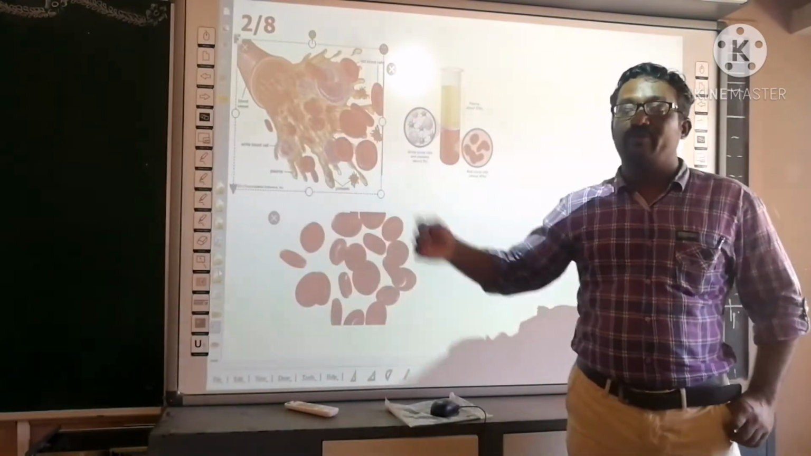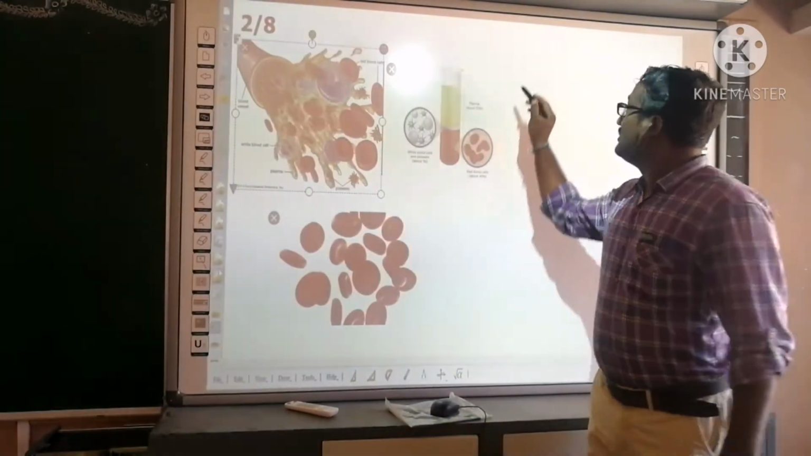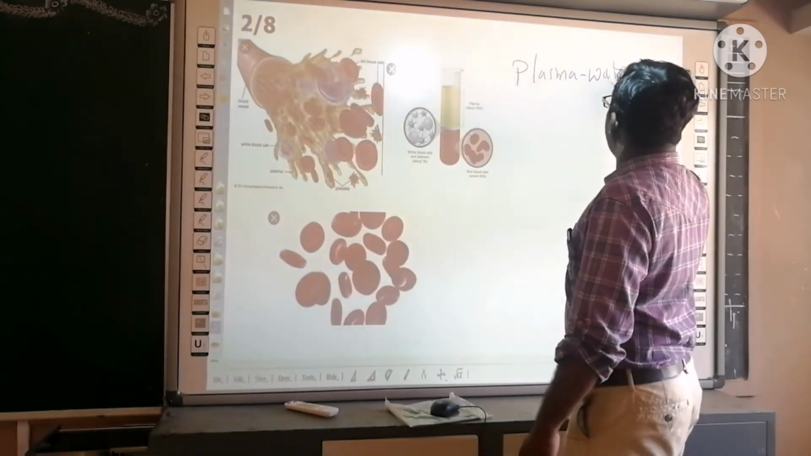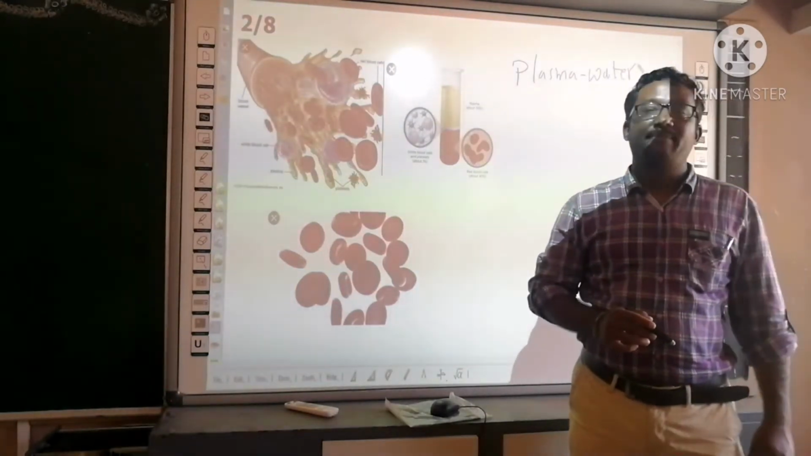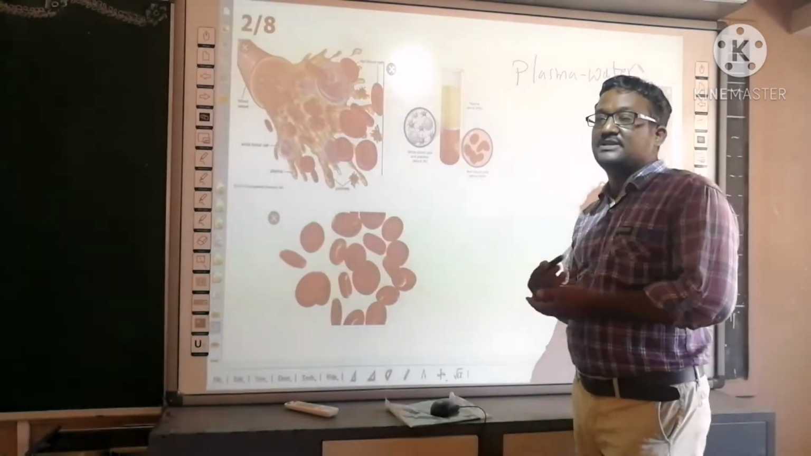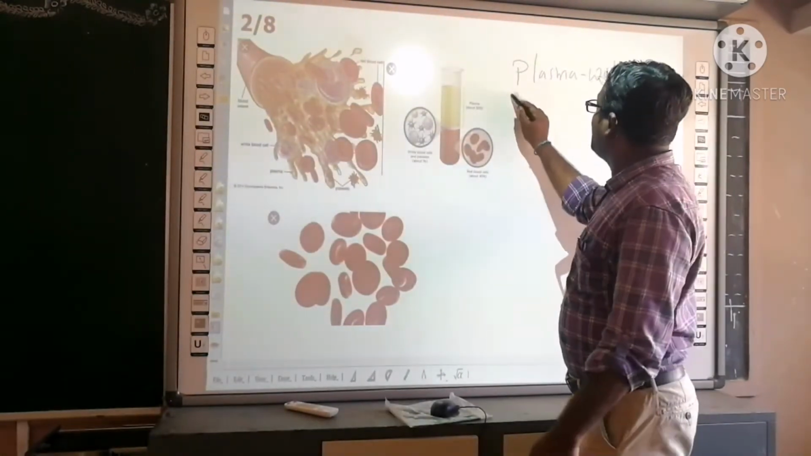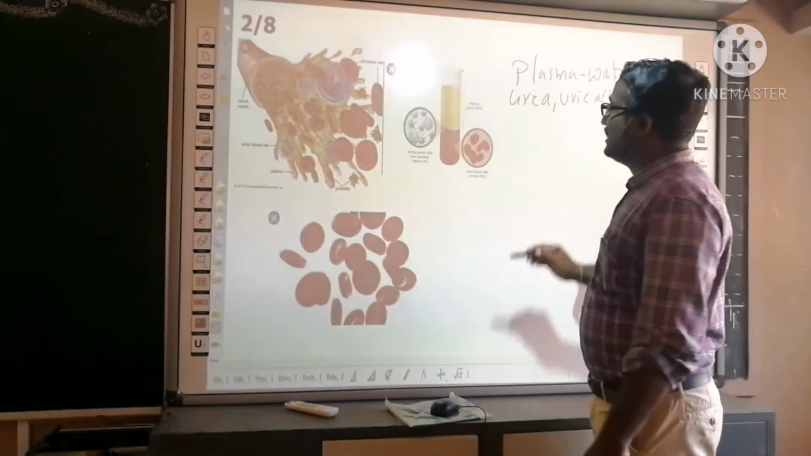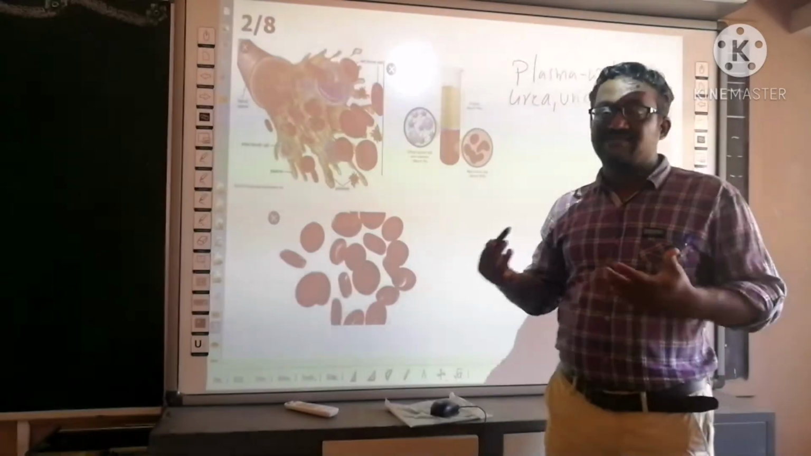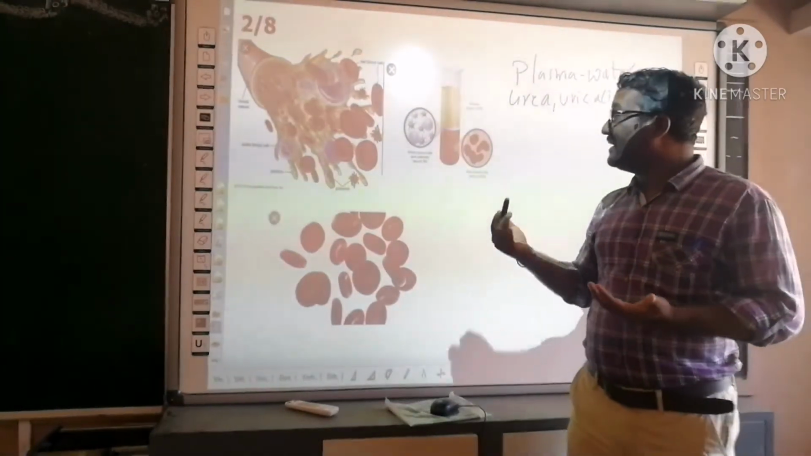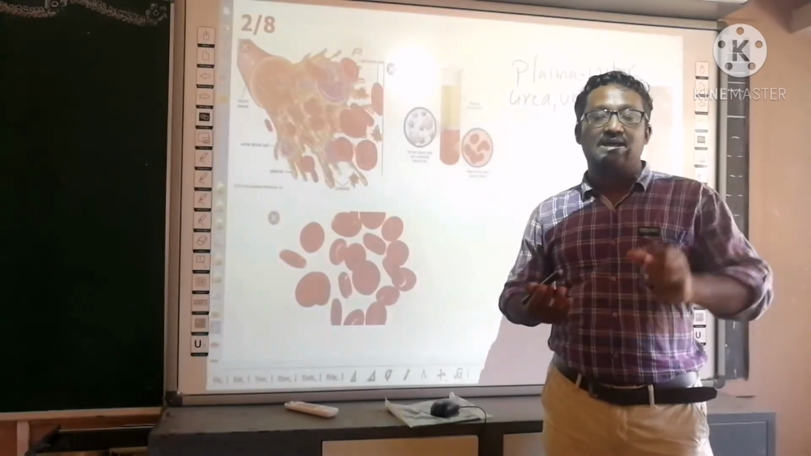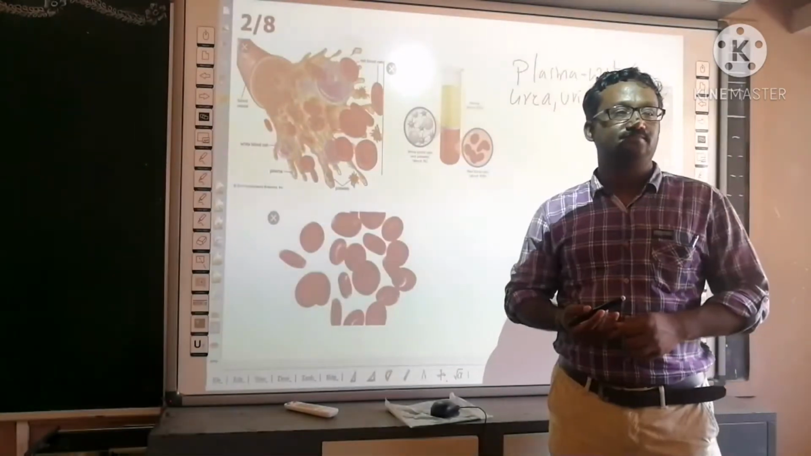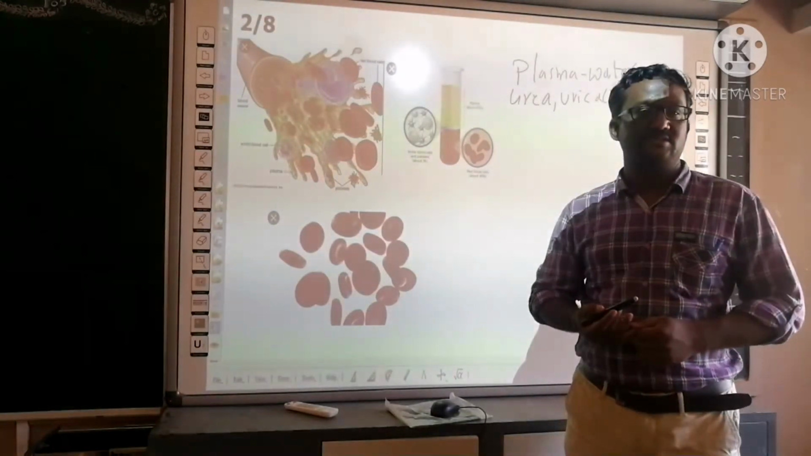So plasma is the fluid portion. 90% of plasma consists of water. Water is the main component of plasma. Apart from that, it consists of several types of nitrogenous waste, which includes urea, uric acid, and different types of gases. Oxygen and carbon dioxide gas are also present, because carbon dioxide is transported in the body by dissolving in plasma, but a very little amount of oxygen is present.